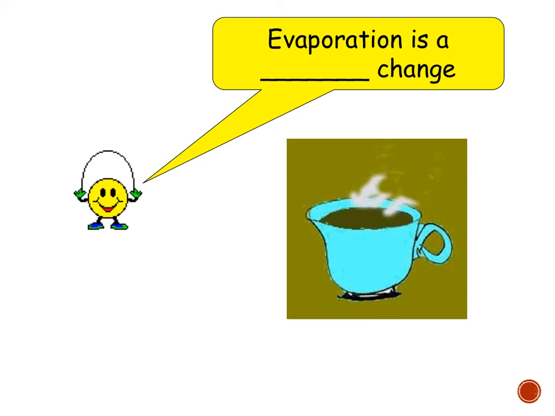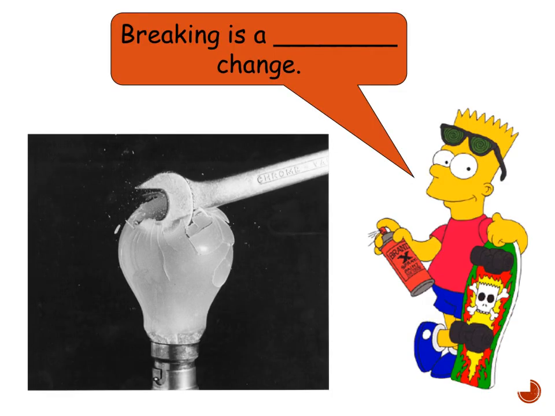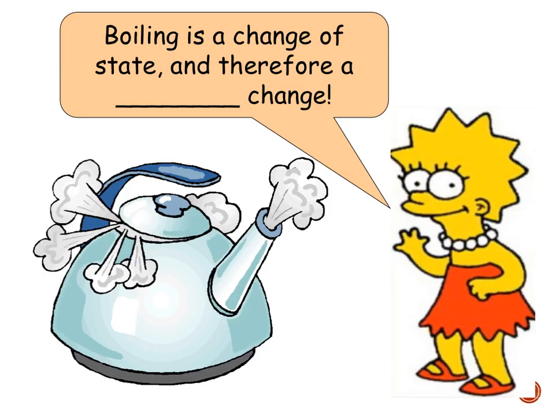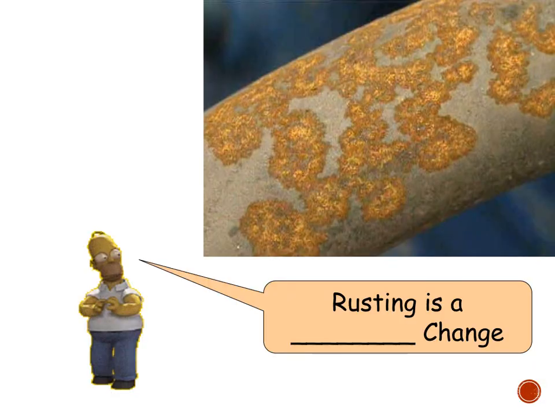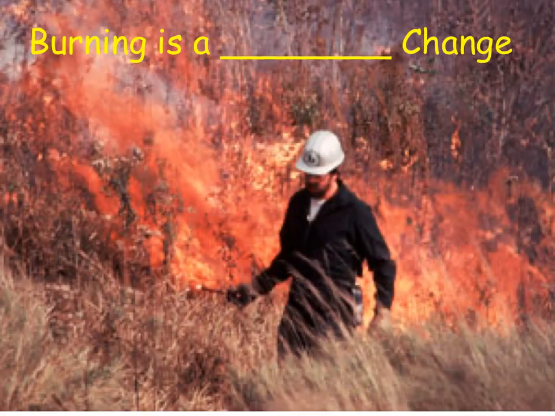We're going to end with a couple of examples. For this one, what kind of change do you think evaporation is? What kind of change do you think breaking is? What kind of change would boiling be? What kind of change would rusting be? And finally, what kind of change would burning be?